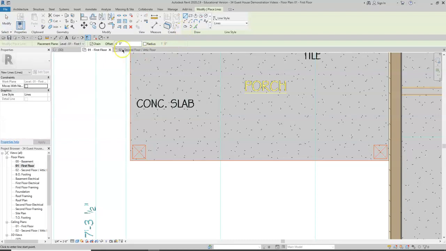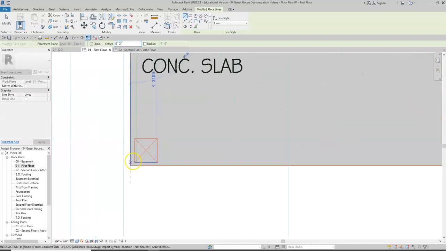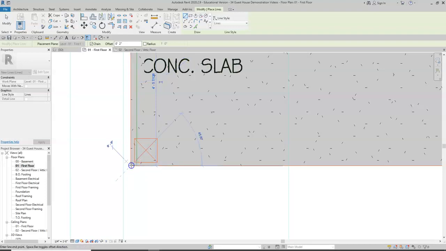So we'll click model line. We can offset these lines. So I'm assuming that that offset off of the slab is 1 inch or 2. So we'll say 2 inches is my offset. And then we can draw them. They look just like walls. So we can draw down and click. And this chain button is selected. It's on. So now I can continuously draw lines and not have to apply the command every time.